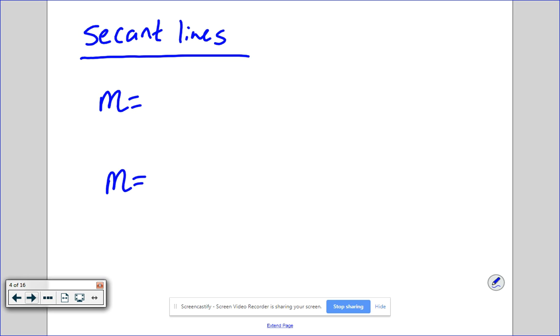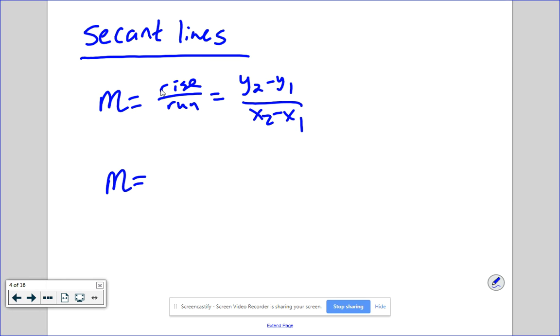in algebra, how do you find slope of a secant line? How do you find slope in algebra? Rise over run. Rise over run. What's another way? y2 minus y1 over x2 minus x1. Yep, or you can use point slope form. Yep. Count the spaces. Count spaces. Say what?